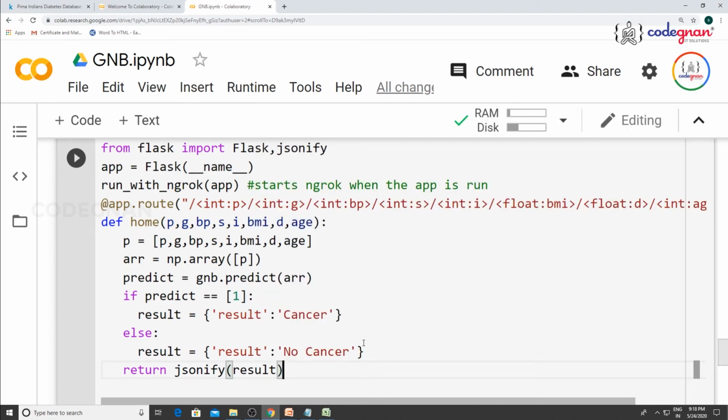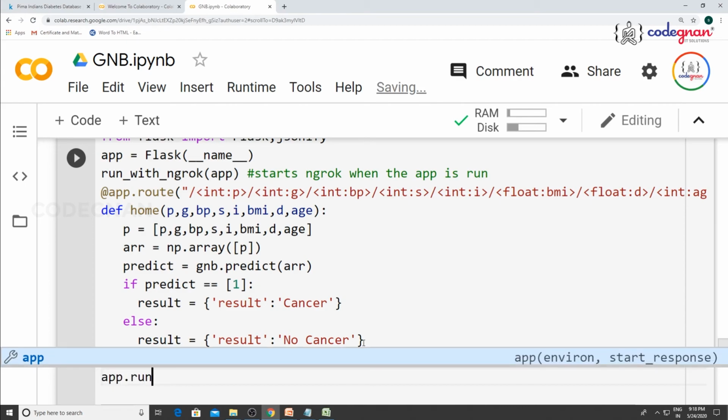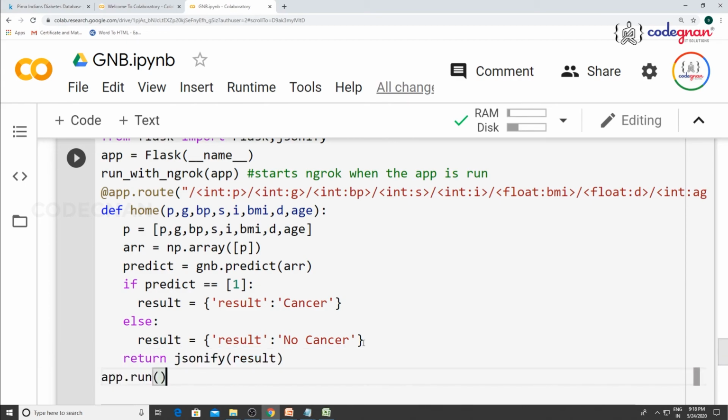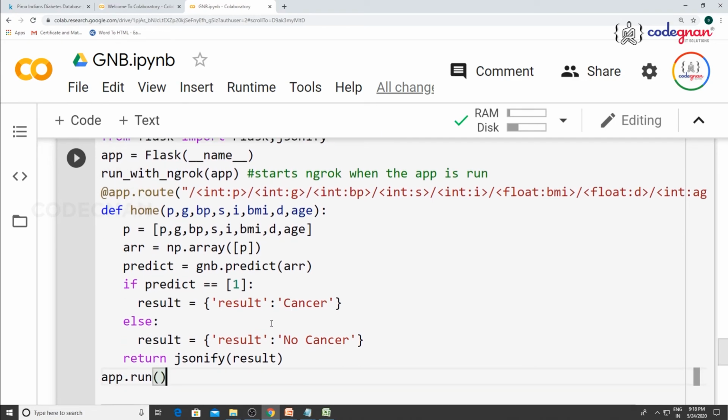Because JSON format is the only output where you can see any application result. App.run. Right? So once you execute this, you can see the application running. Once you execute this thing, you get server 404 not found, internal server error, because I have clearly shown you can define a simple another function and return hello world or anything you can see on the screen. When only you give the input, then only you can see the output, whether it is having cancer or not cancer. Right?